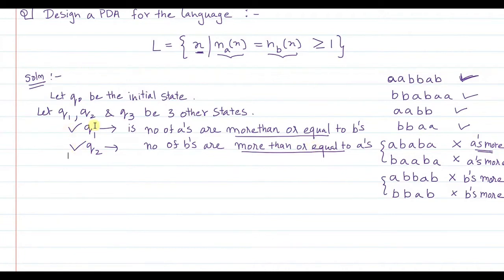That's why we say that Q1 is an intermediate state where the number of A's is either more than or maybe equal to B's but not less than B's. Whereas Q2 is a state where the number of B's is more than or equal to A's but not less than A's. And let Q3 be the final state wherein A's and B's are equal.